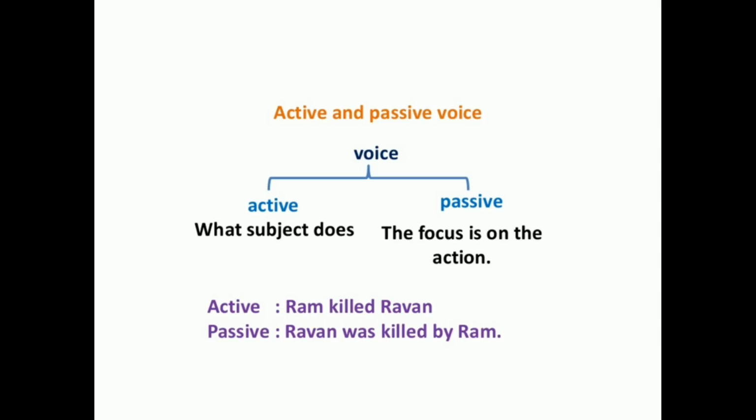In active voice, the focus is on the subject. Here, the subject is the doer. The sentence, Ram killed Ravan. Here, in this example, Ram is the subject and he is the doer of the action. Here, in this example, the focus is on the subject. Hence, the verb in the sentence is in active voice.